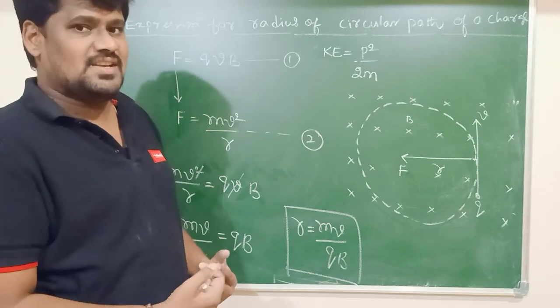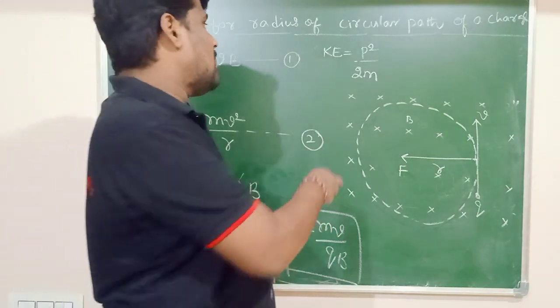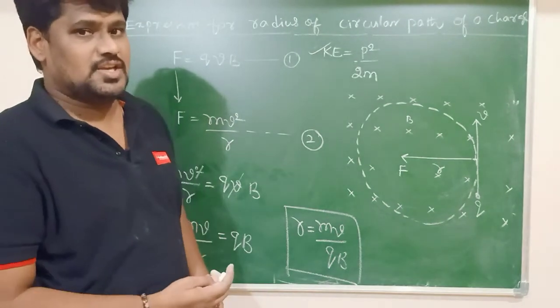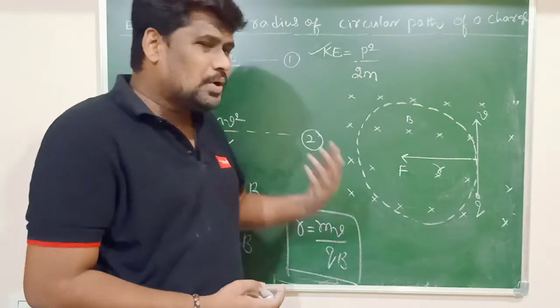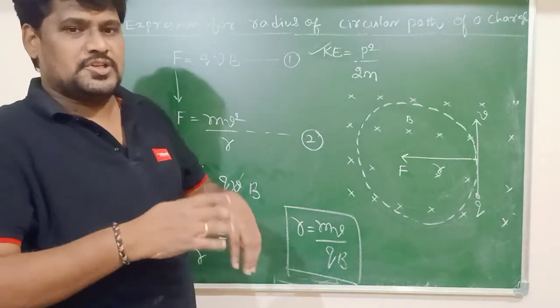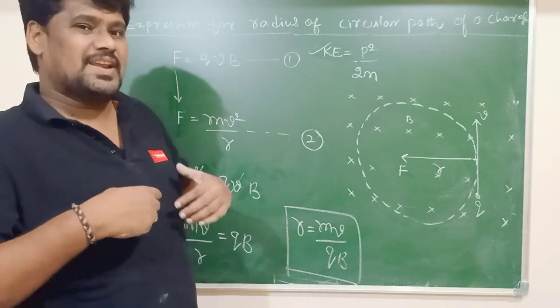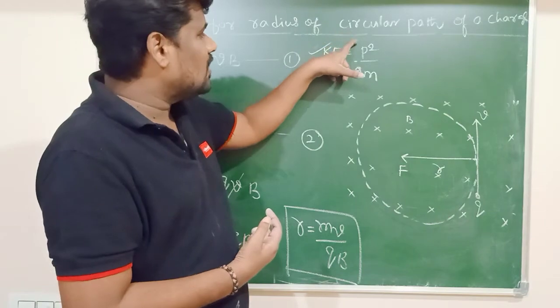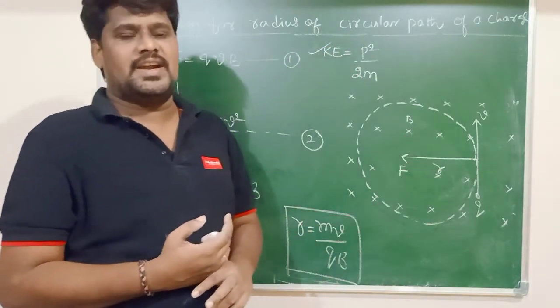In many cases we need a charged particle of what? Maximum kinetic energy, especially in some nuclear reactions. We need a charged particle of maximum kinetic energy.